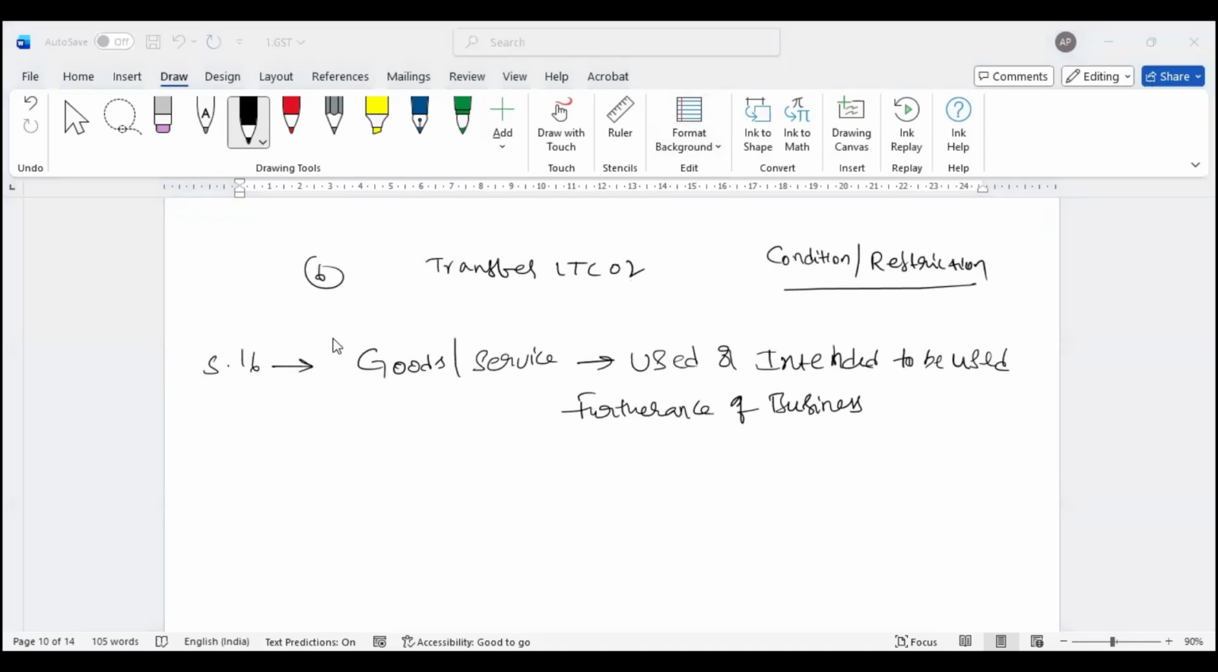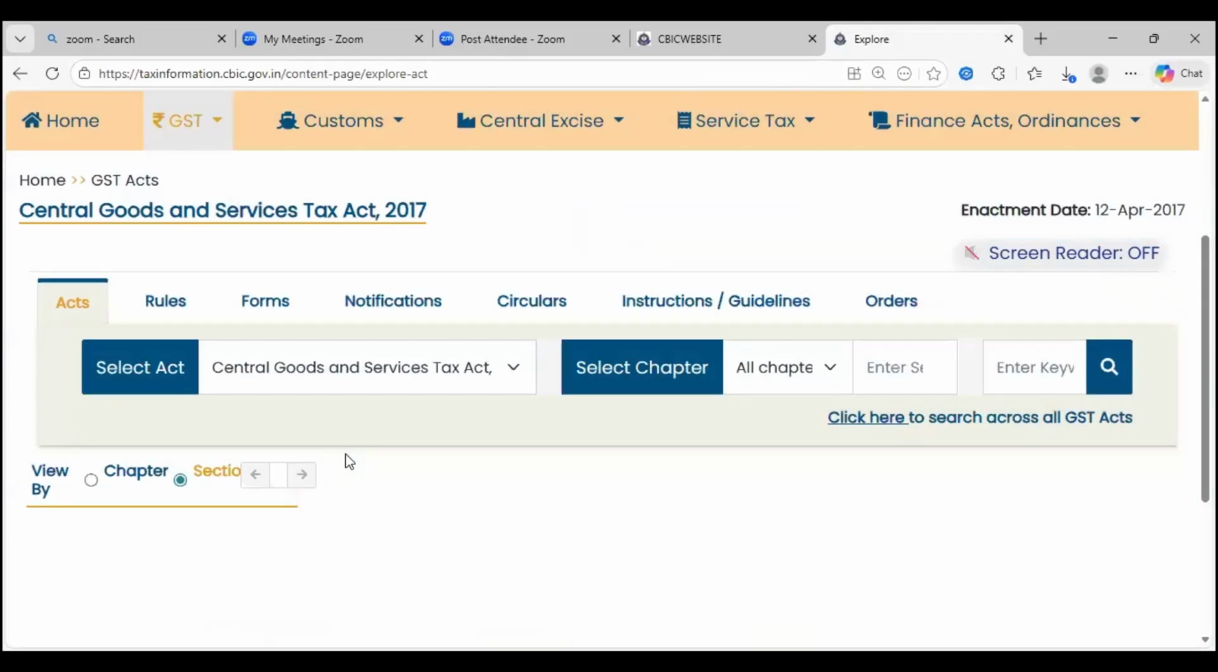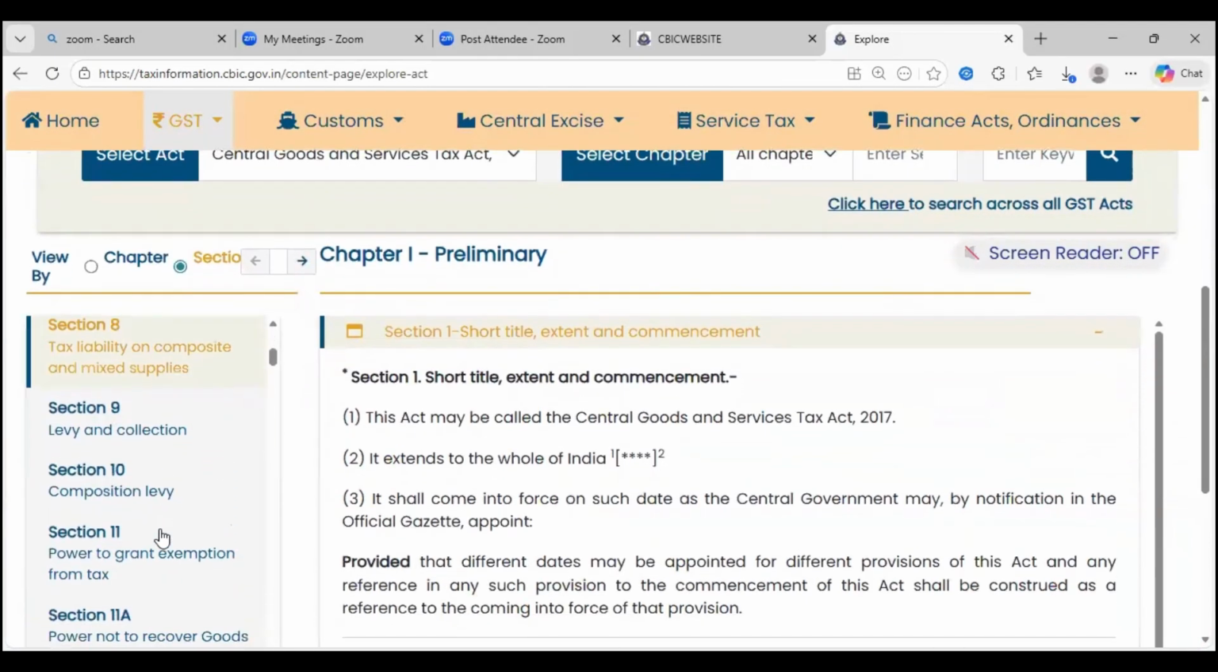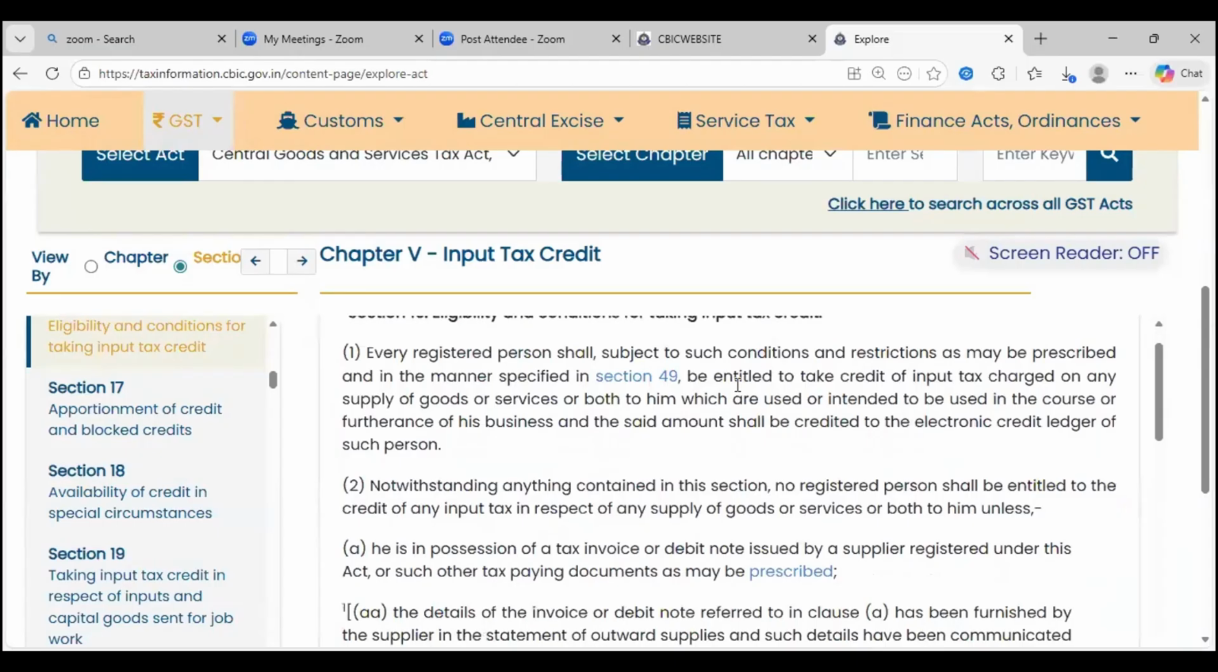Now, what do you mean by used or intended to be used? See, used is where I should have consumed those purchases for my business. Intended to be used: I don't use now, but I use at a later point in time. So when I buy stock, this is the language they use. You shall be entitled to take input tax credit which is charged, on forward charge or on reverse charge, on any supply of goods or services or both to him, which are used or intended to be used.